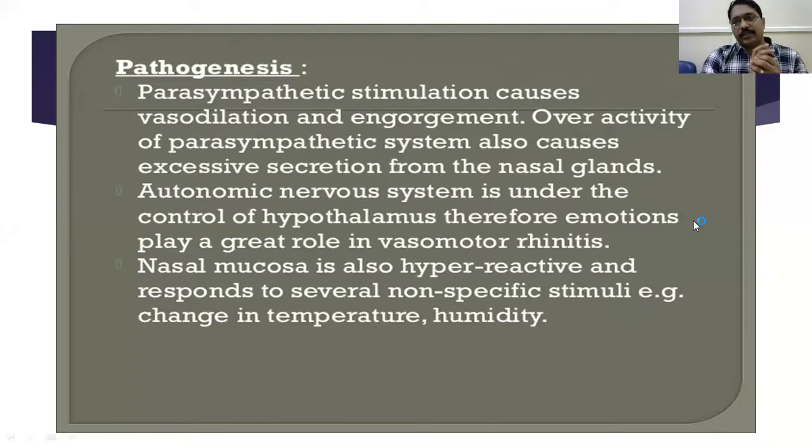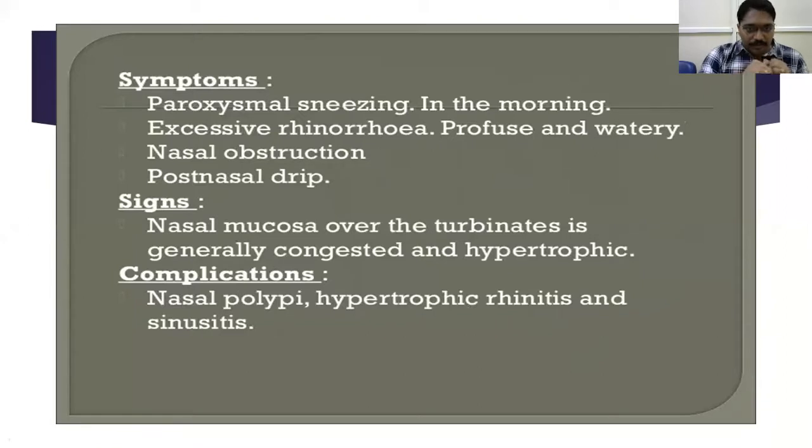What is the role of emotions here? Because the autonomic nervous system is under the control of the hypothalamus, emotions play a great role in vasomotor rhinitis. The nasal mucosa is also hyperreactive and responds to non-specific stimuli, for example change in temperature and humidity. Symptoms here: paradoxically sneezing in the morning, excessive profuse and watery rhinorrhea, nasal obstruction and postnasal drip.